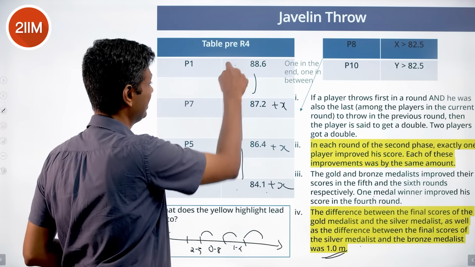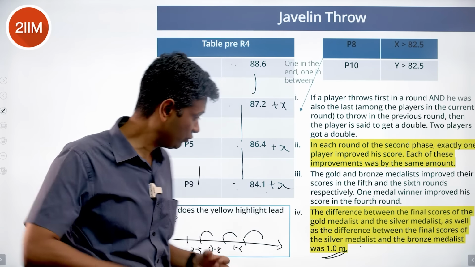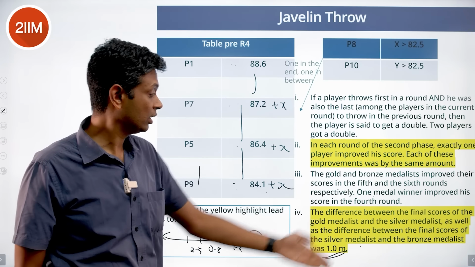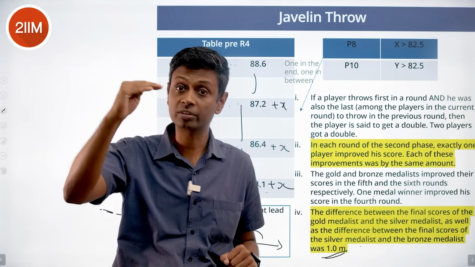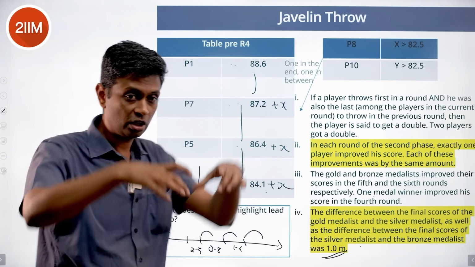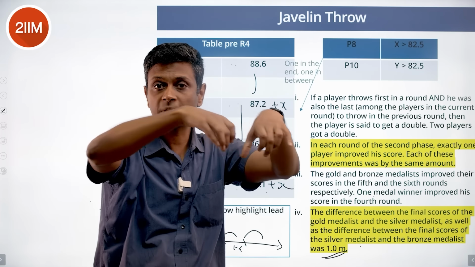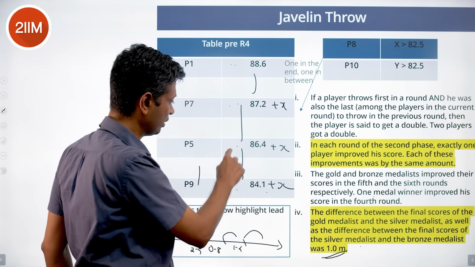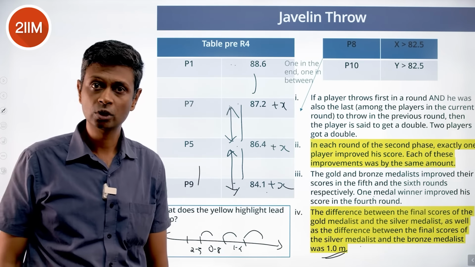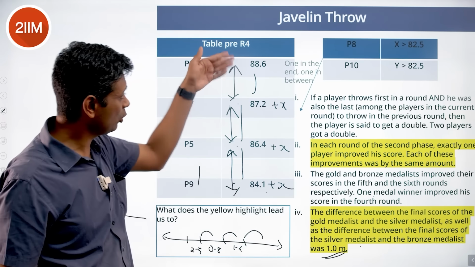We could add x here, here and here. We cannot get it. So there is a problem here. If we move 3 of the scores by x, we are never going to get that one difference in 2 places. It's simply not going to happen. Because if I move this, this and this, it's like 3 numbers are there. If I move all 3 by x, difference is going to remain the same. So this difference and this difference are going to be the same. So this difference could be 1. But there will be no difference of 2.